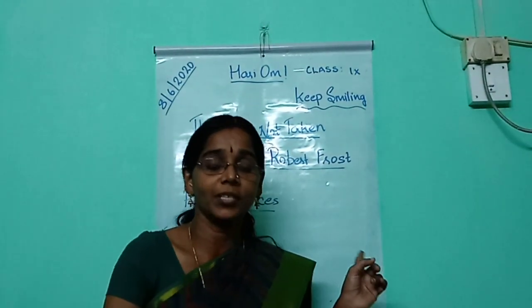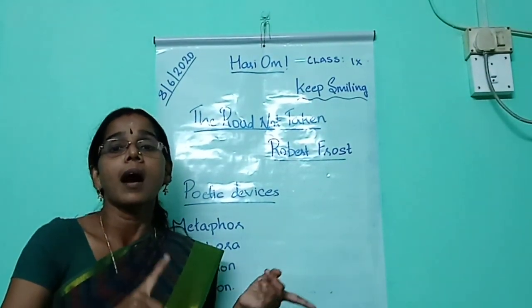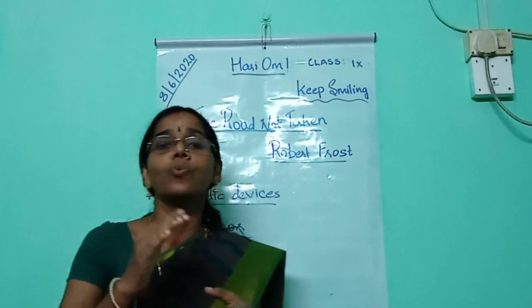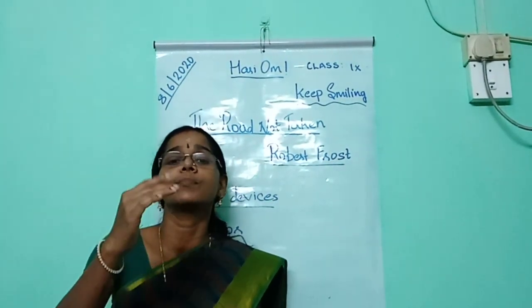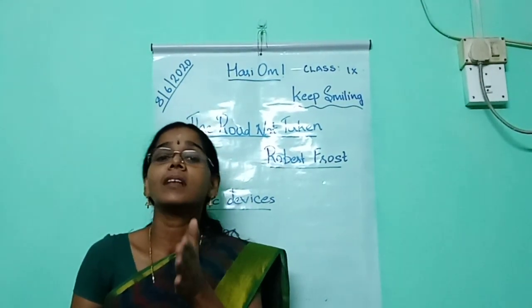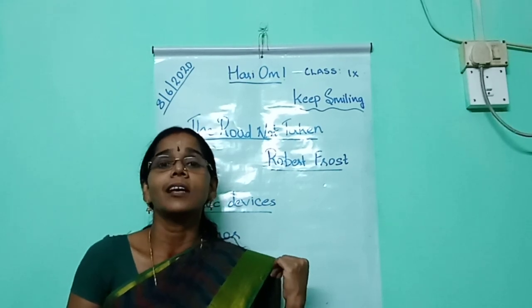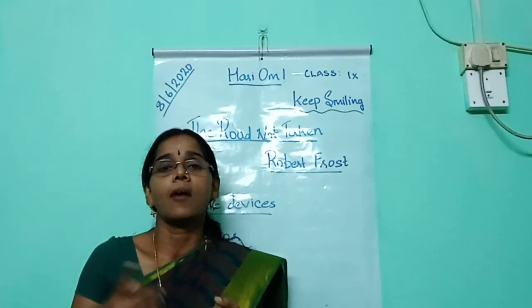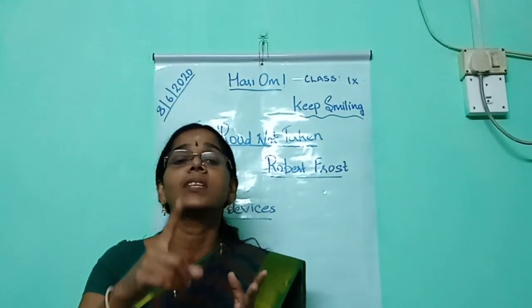The second poetic device used in the poem is anaphora. What do you mean by anaphora? Anaphora means two or more lines begin with the same word. Then we can say that this poetic device is used.